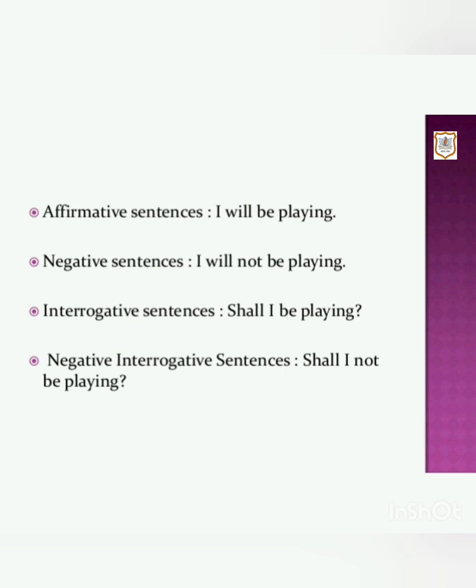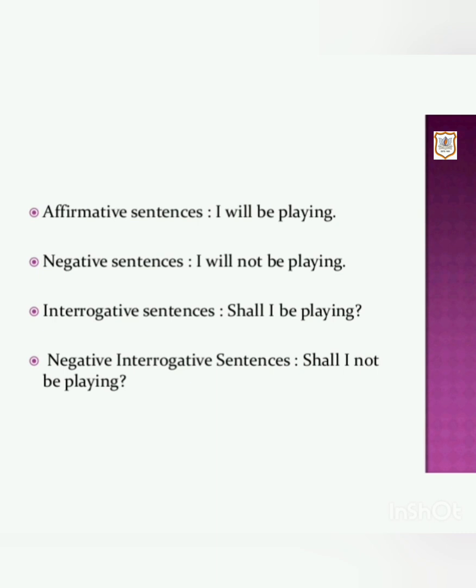So, the affirmative sentence is I will be playing. The negative sentences are formed by placing not after shall or will. So, the negative sentence is I will not be playing. The interrogative sentences are formed by placing shall or will before the subject. So, the interrogative sentence is Shall I be playing?